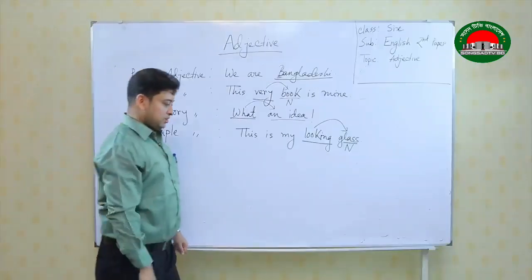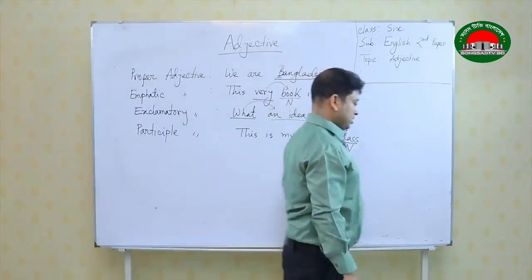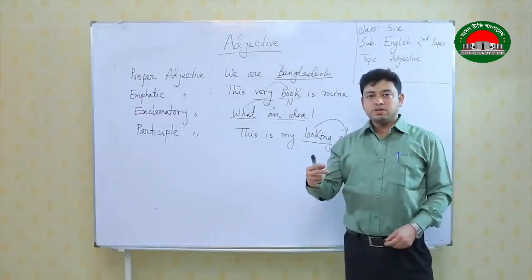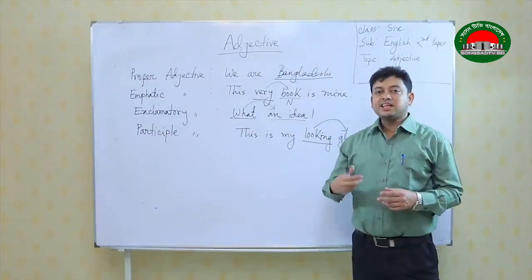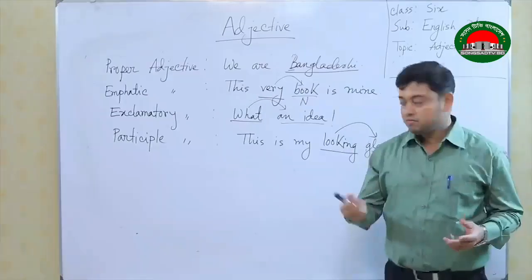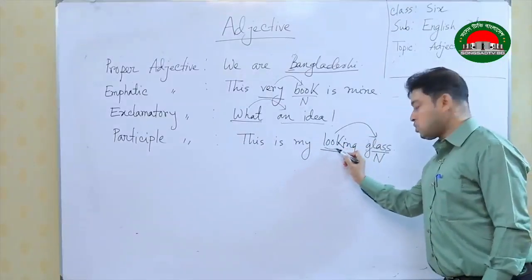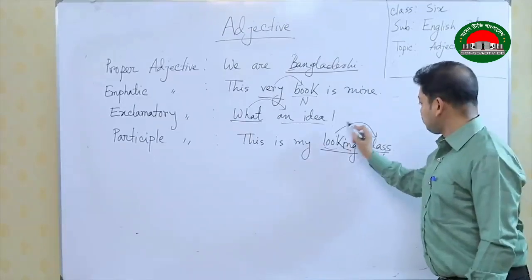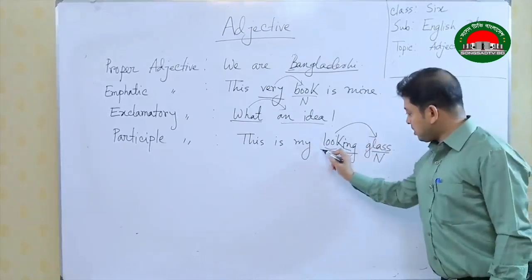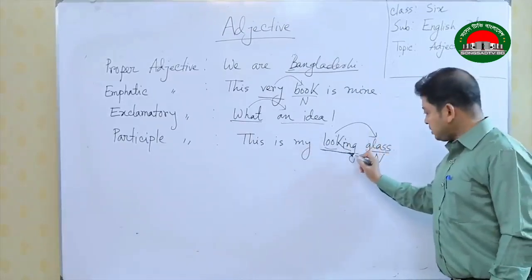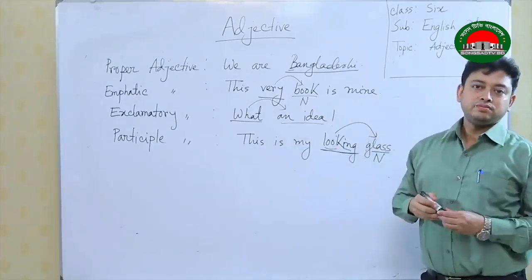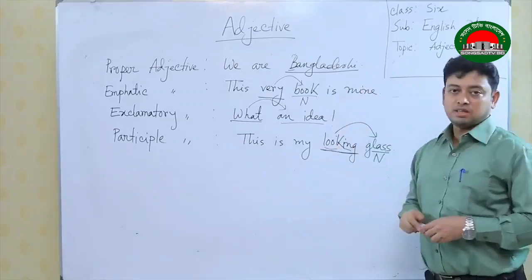And the last one is participle adjective. We know that the participle is formed when there is verb plus ing, but it is acting as an adjective. So here the verb is look, ing is added, looking, it is qualifying the word glass, so it becomes a participle. As the participle is qualifying the noun, it becomes participle adjective. Please copy these examples.